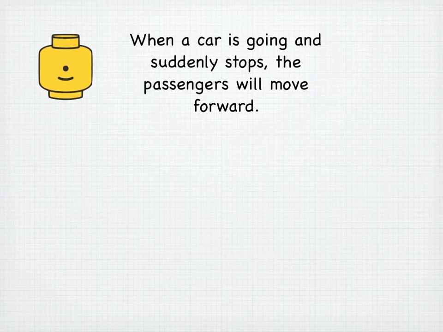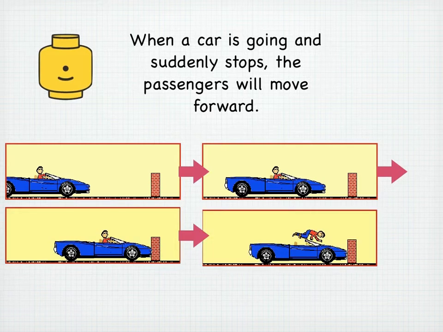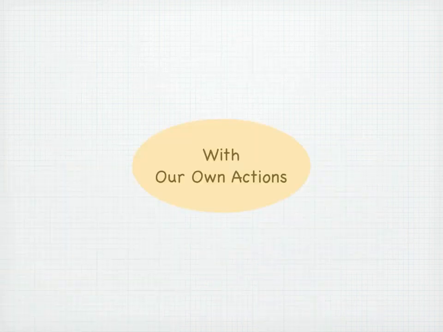First, when a car is going and suddenly stops, the passenger will move. We did this example with our own action using a chair instead of a car. This can be an example of the first law because inertia worked on her. As she is thrown forward from the chair, she moved forward because nothing stopped her. If somebody is thrown forward from an object, that somebody will keep moving forward unless something stops them.